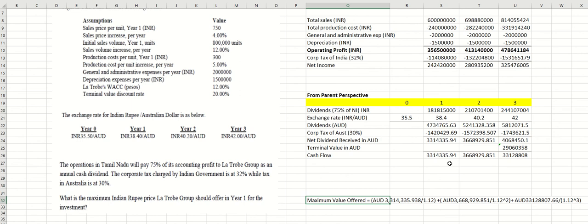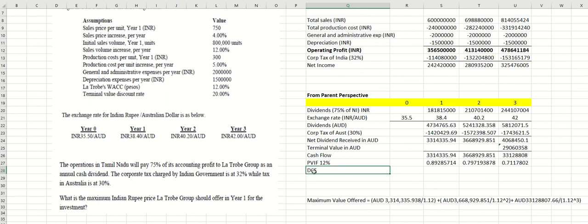Or you can also use Excel. Sorry, this is not to calculate the NPV. This is to calculate the present value of cash flow. I'm using the wrong term. If you put the discount rate here, you can use it instead of the formula, but because I'm using Excel, I'm going to put it in formula. The cash flow you times with the PVIF 12%, one by one, and then you will get the answer of this.